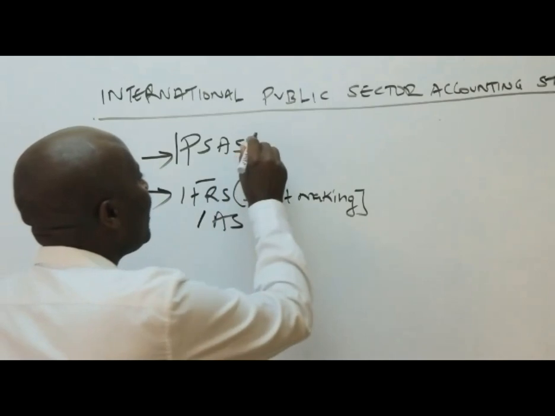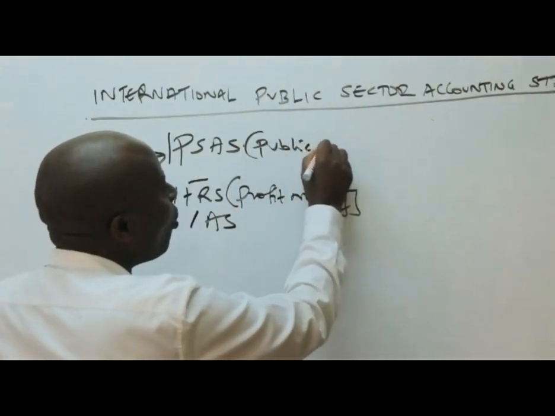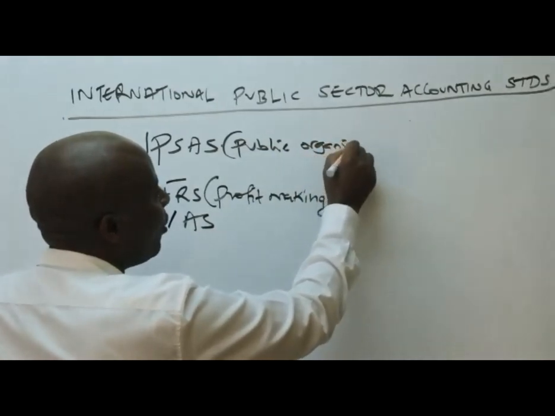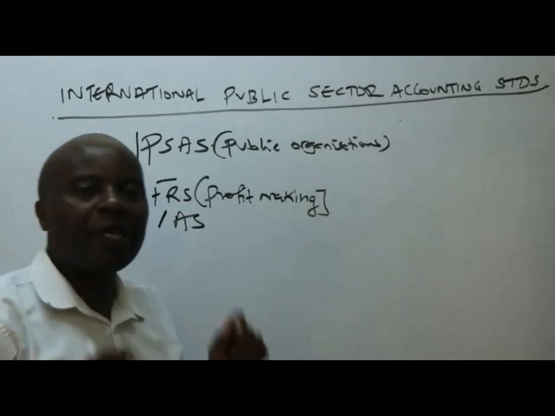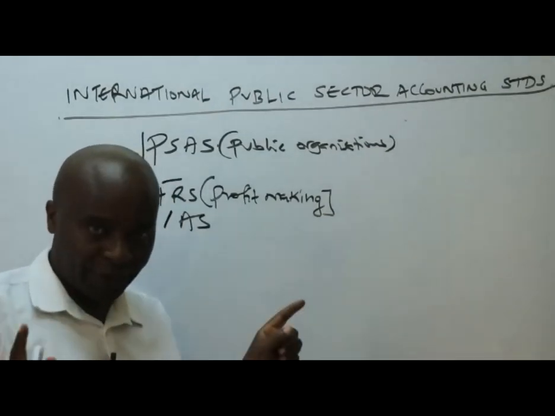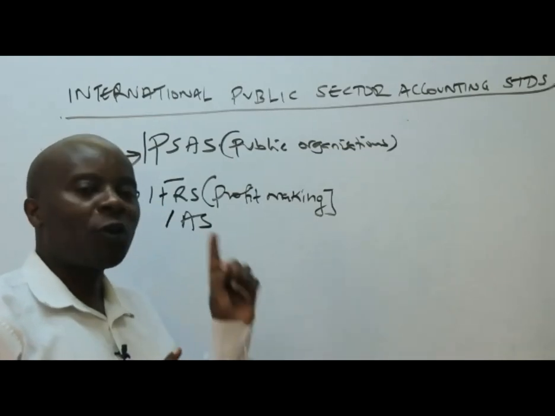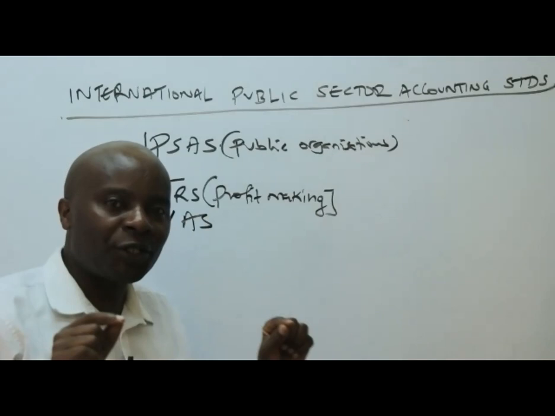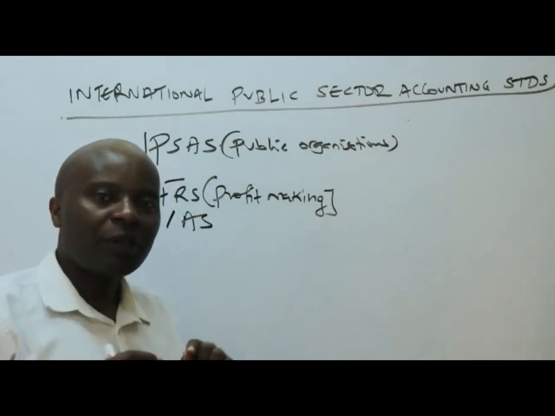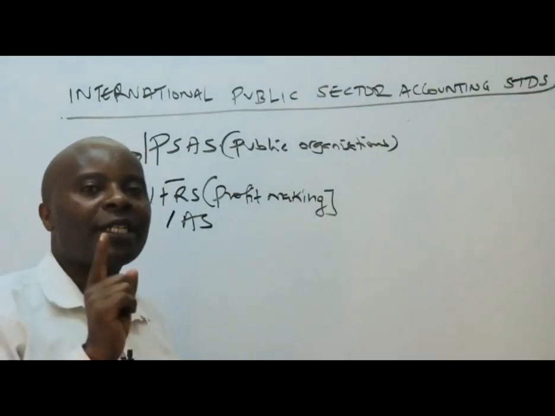Basically, these are used by public organizations, or those organizations whose objective is not to make profits. The organizations that will be using IPSAS to report their financial transactions, ladies and gentlemen, do not have any profit motive.